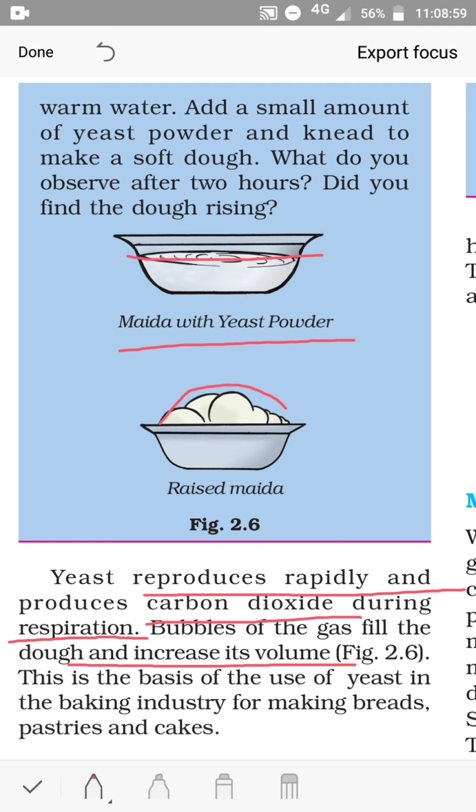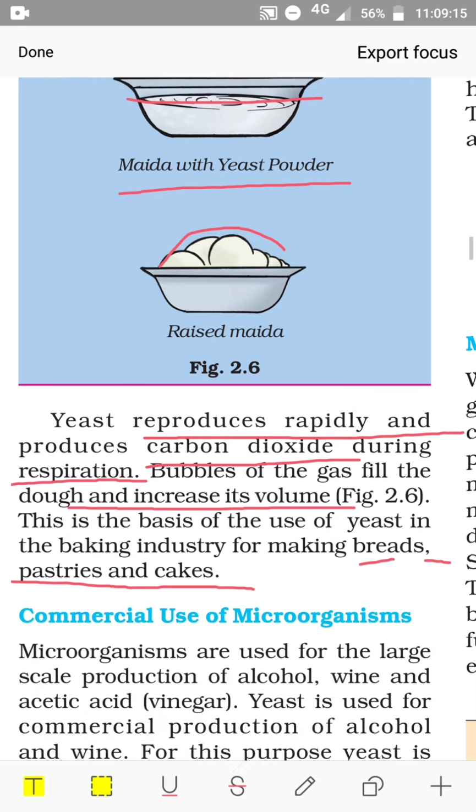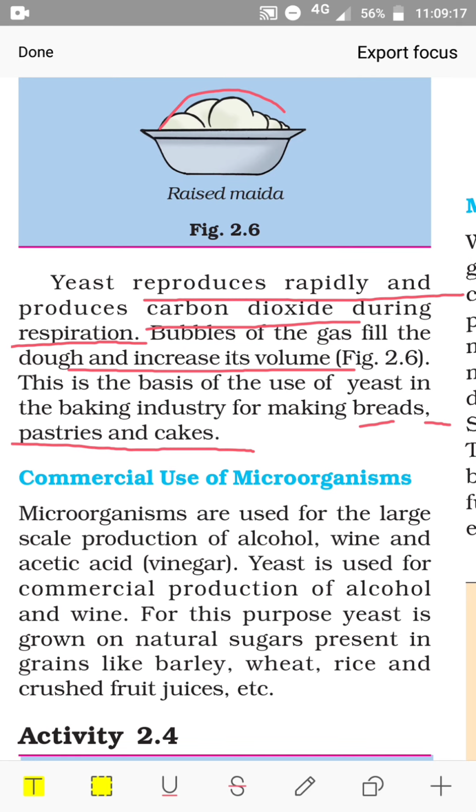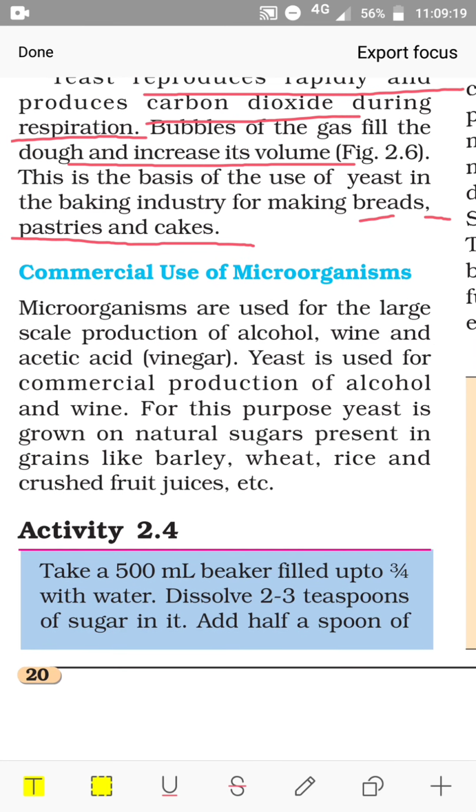This is the basis of the use of yeast in the baking industry for making breads, pastries and cakes. When they bake it, the gas escapes and makes it soft, spongy and fluffy. So in the bread industry, yeast is added.